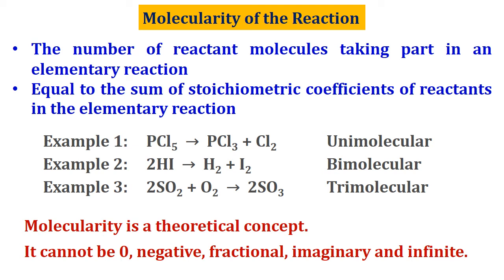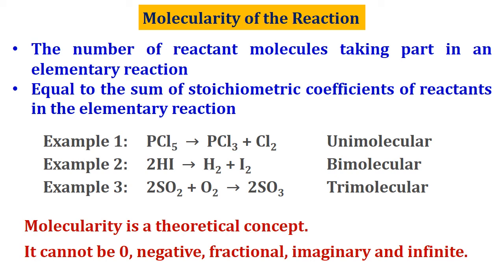Likewise, in the third reaction we can see that 2 moles of sulfur dioxide and 1 mole of oxygen are involved. Being the sum of the stoichiometric coefficients of the reactants is our definition for molecularity, here for this particular example, 2 plus 1, that is 3. Molecularity is equal to 3. So this is a trimolecular reaction.